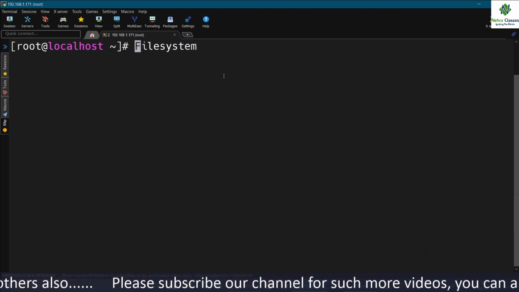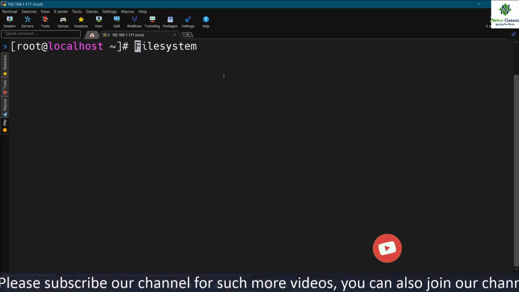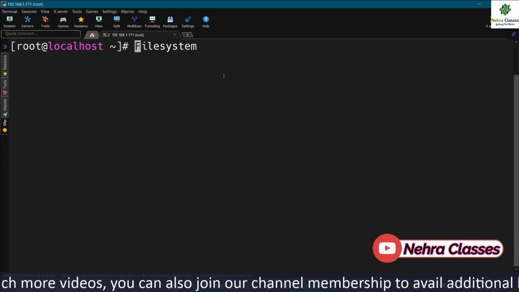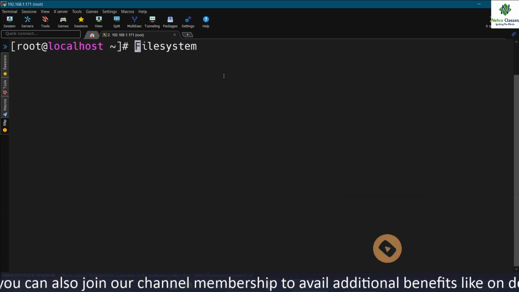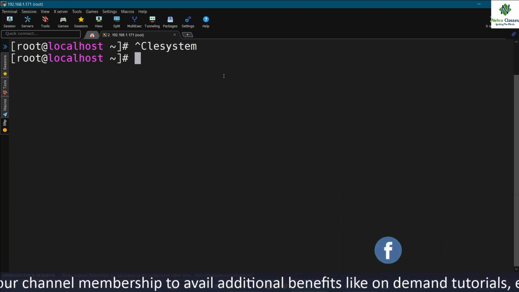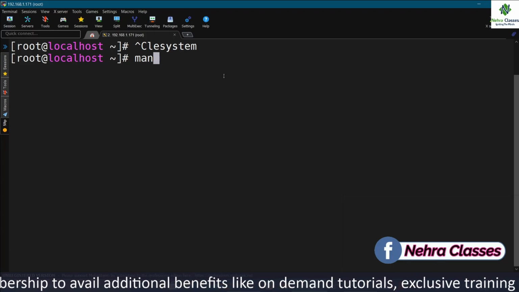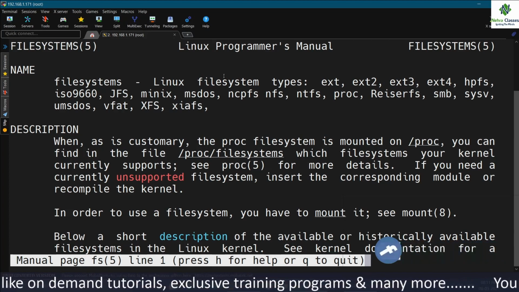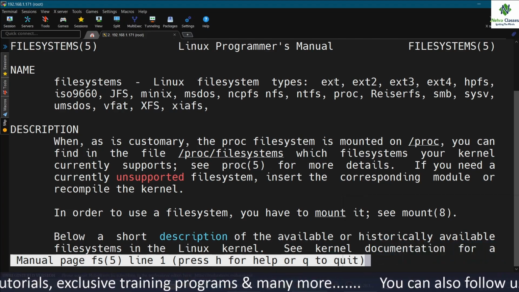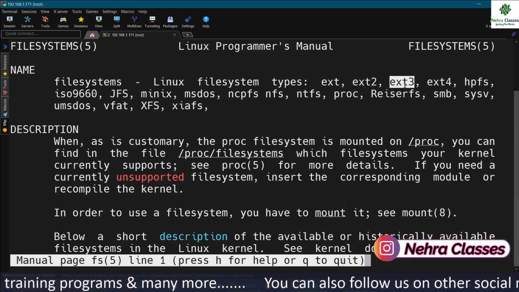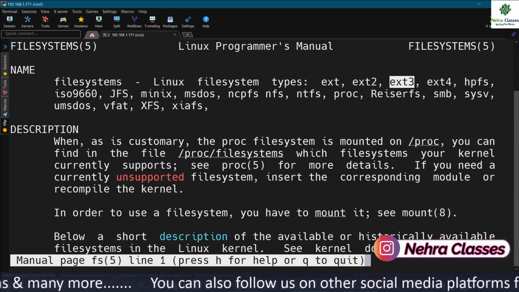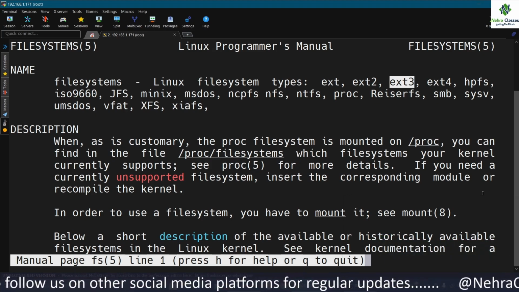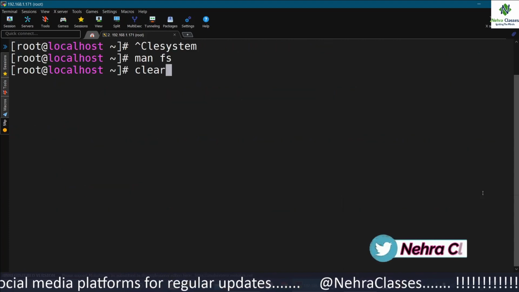Access control in a file system is tracked by user ownership, group owner and membership in combination with one or more access control lists. So if you open the help manual of the file system by executing the man fs command, you can find the details about the file system. Here in Linux, you can create ext, ext2, ext3, ext4, hpfs, etc. file systems as per the requirement. So you can go through the manual on your own. You can read the description and go through the options that are mentioned there.